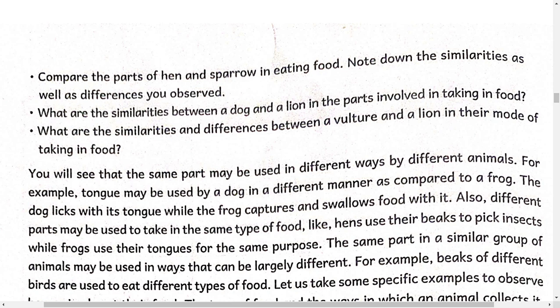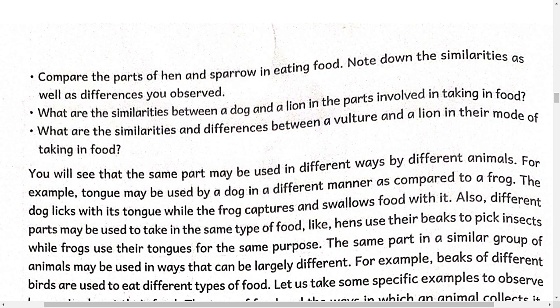Both lion and vulture are carnivores, that means they both eat other animals. They both have sharp vision and use their sharp claws to tear the flesh from the animals. Lion hunts animals staying on the land, but vulture hunts its food by flying high in the sky.